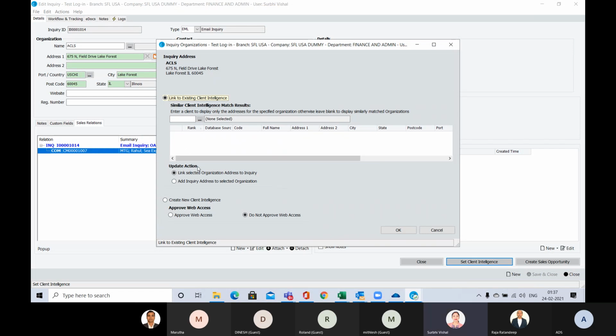Okay. And as of now, we don't have this particular client, this name, this address, in our database. So I will choose here, create new client intelligence.